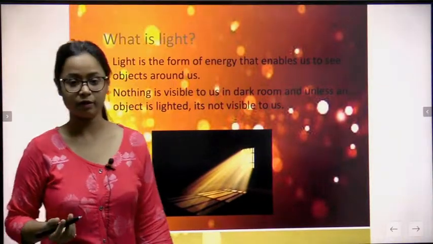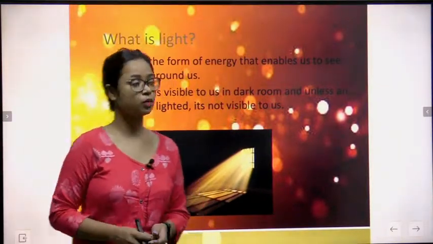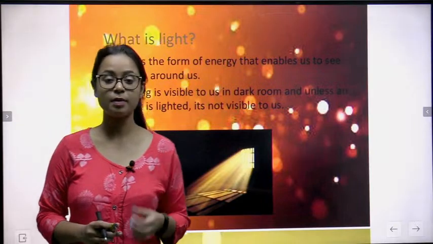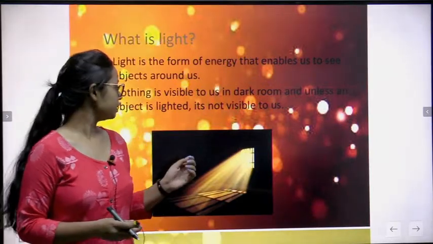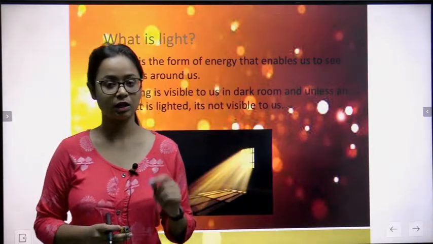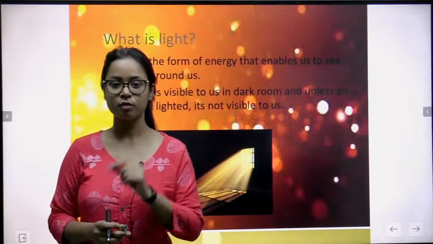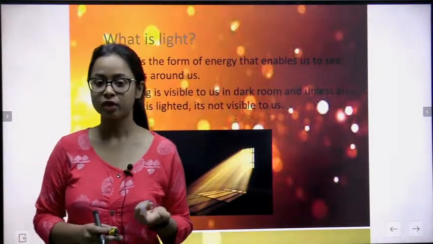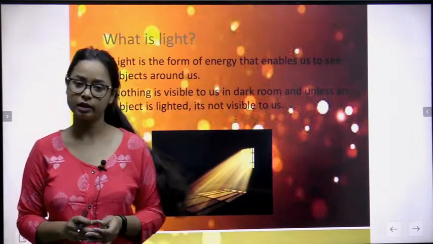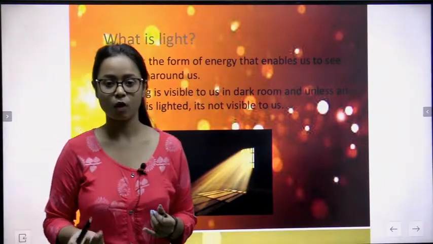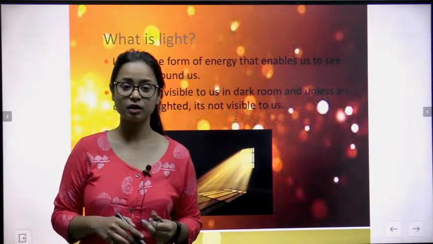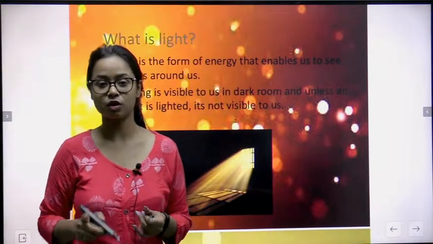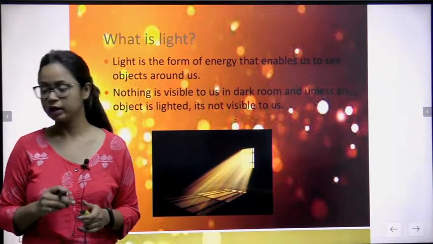If the question comes, what is light? What you will write: light is a form of energy which allows you to see the things, right? For example, without light you cannot see anything in a dark room. If you come into a dark room, you will first turn on the lights. Why? Because you cannot see the things without light. Clear, all of you? Third, what is propagation of light? This is the property of light that it always travels in a straight line, and that property is called rectilinear propagation of light. Clear, all of you?